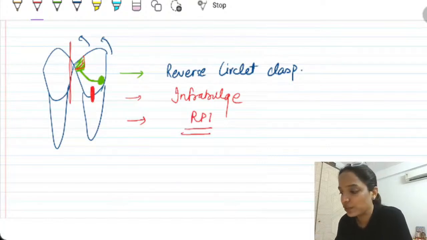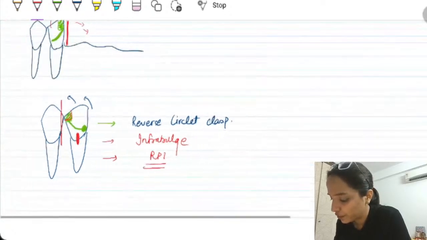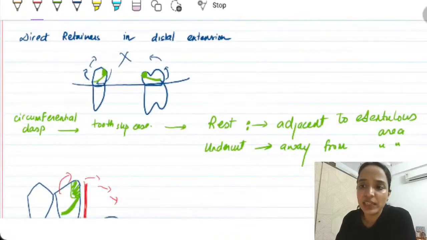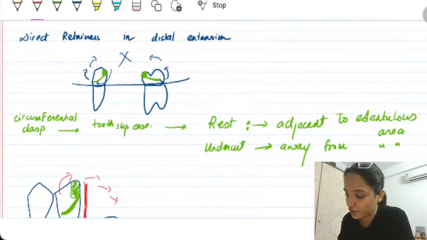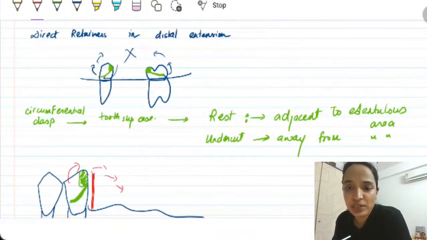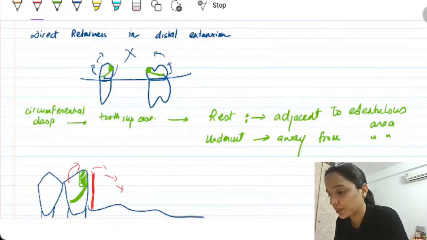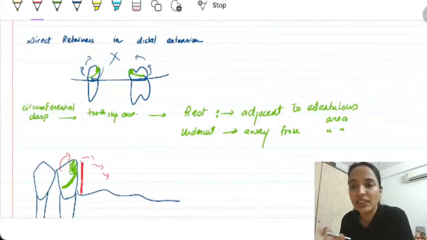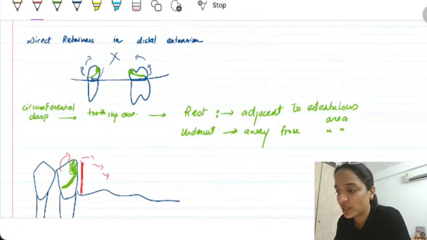Do not get confused randomly. If you remember this particular line in green, you will never be confused. Remember, there is no mesial distal. There is adjacent to the edentulous area and away from the edentulous area when we talk about C clasps. I hope that much is clear. So these are the direct retainer choices in a distal extension case.